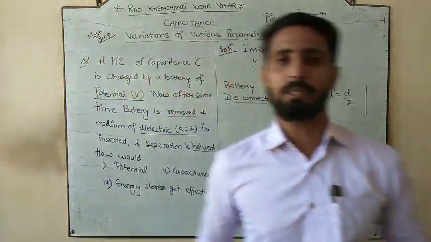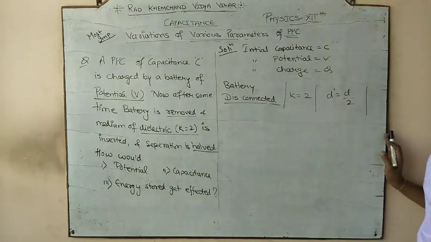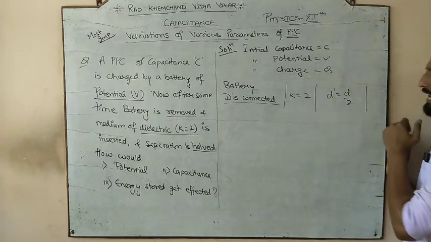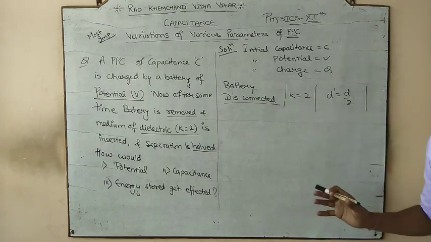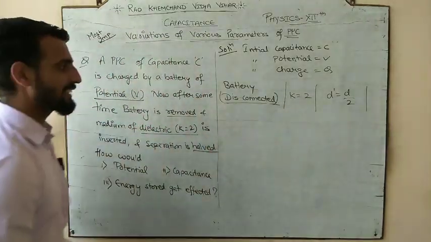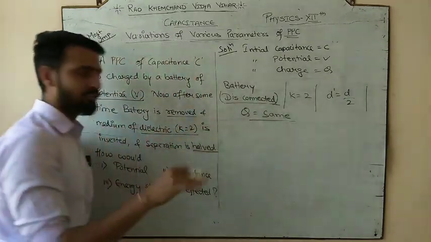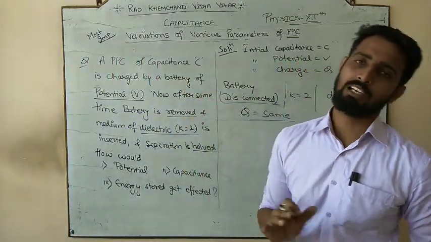So here we have done three things. हमने तीन काम किए उस PPC के साथ. We disconnected the battery from the PPC. We added a medium of dielectric constant. अब तक तो हमने यही दो बात की थी, battery और medium. But along with that, we added one more thing, that the separation is also halved. तो medium add किया है, but उसके साथ साथ separation को आधा कर दिया है और battery को disconnect किया. So let's start with that. When the battery is disconnected, what remains the same? Charge remains the same. So first of all, ये चीज आपको clear होना चाहिए. If the battery is connected, the potential difference across the plates will remain the same.